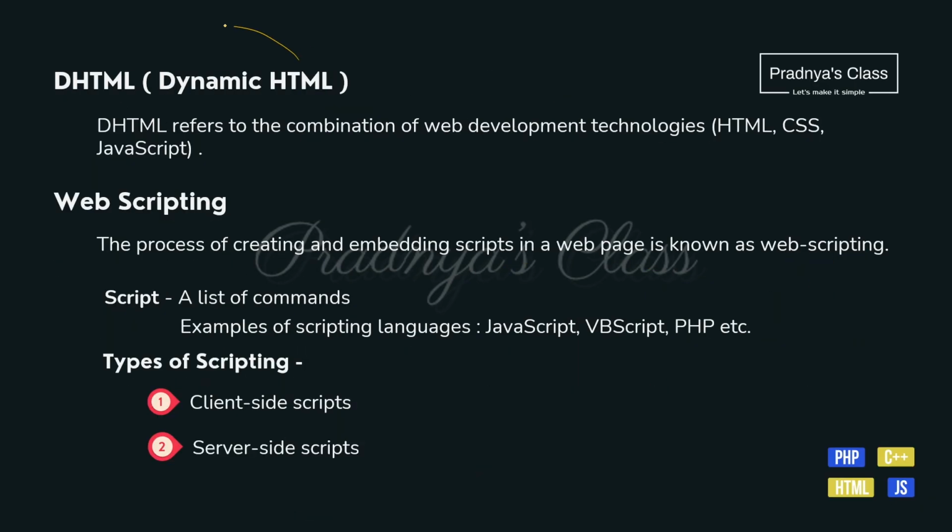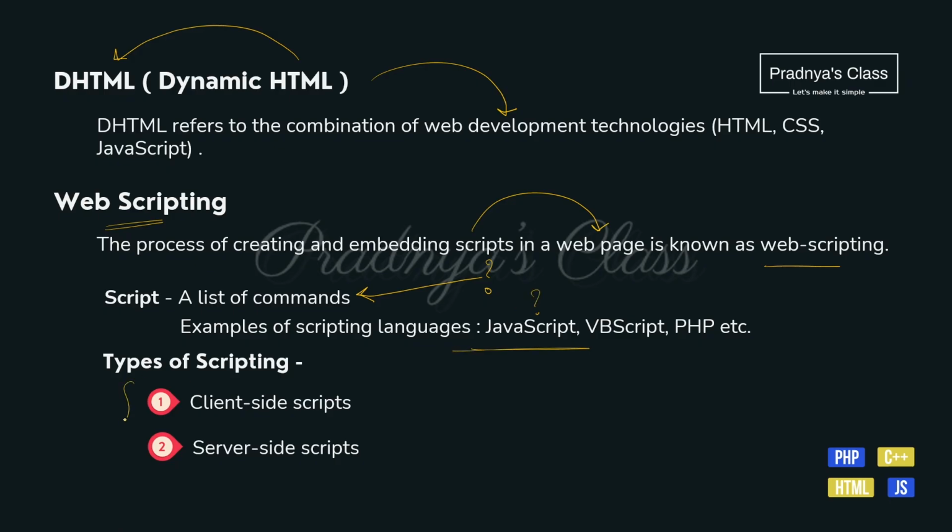Here is one more type of HTML, that is dynamic HTML. This is used for web development which includes HTML, CSS and JavaScript. There is one more term, that is web scripting. When we involve script while designing a web page, it is called web scripting. And what is this script? Script is nothing but a list of commands. It is just like a programming language but not a complete programming language. And JavaScript is the most used scripting language.